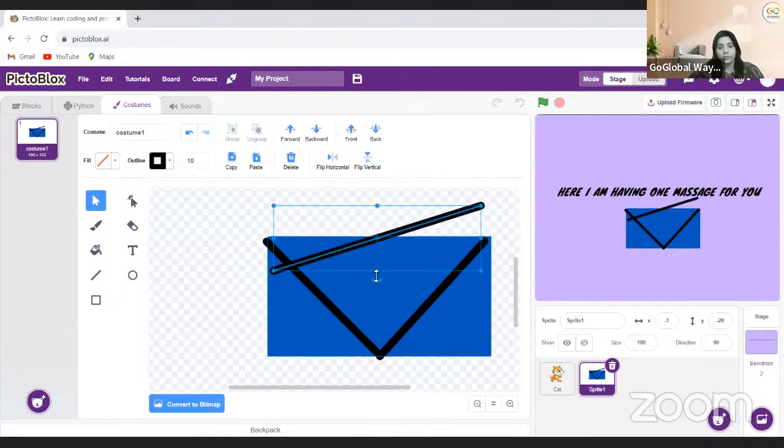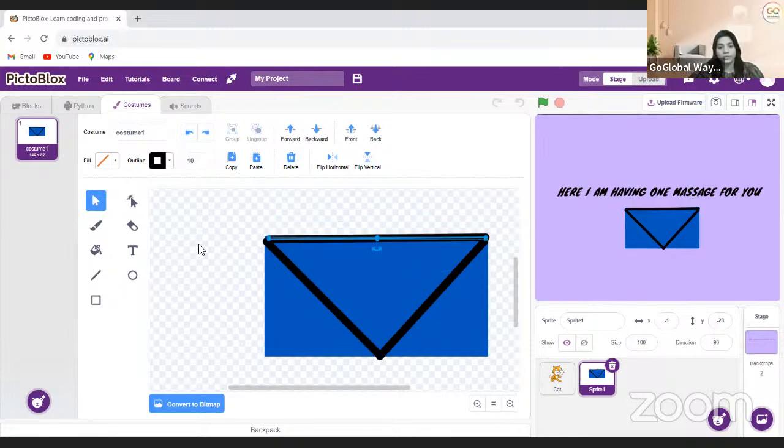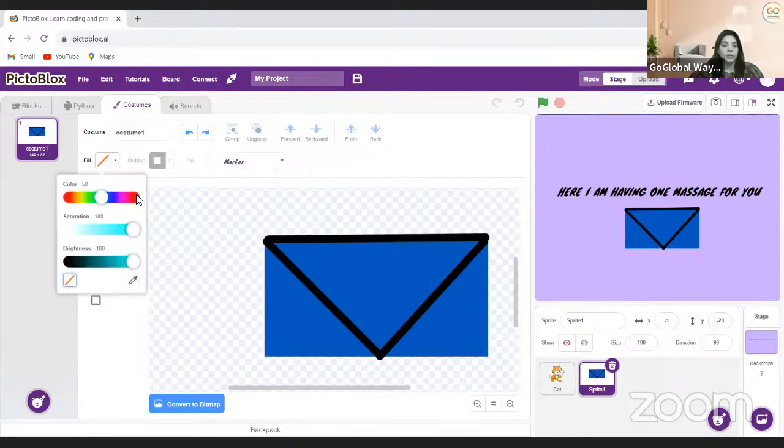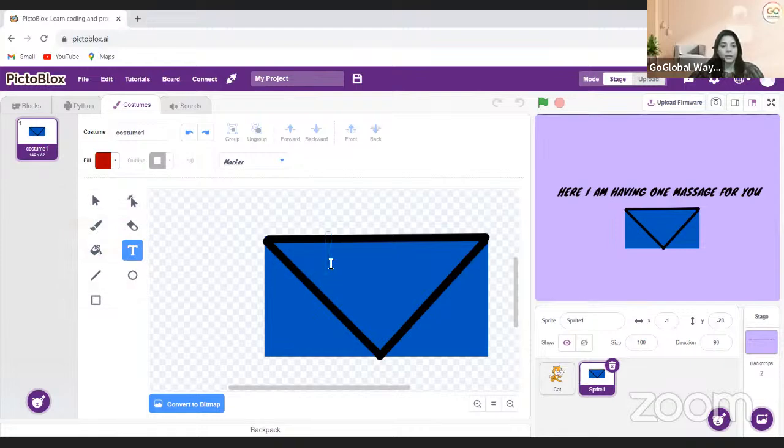Oh, sorry. So when this happens, you can do undo. Okay, this is fine. My message box seems fine. Now I'm going to write something as a message. So I will write with red, little bit dark. And here I will write click to open. Okay. So I will write click to open.